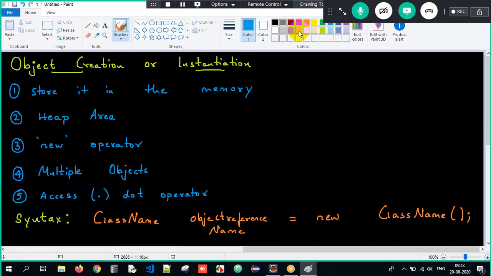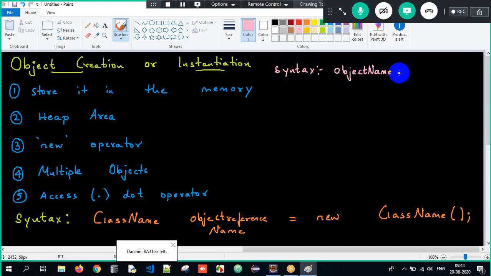If you want to access any variables, we make use of a syntax. What is the syntax? Object name dot variable name. Object name dot variable name. I have to make use of this particular syntax here.